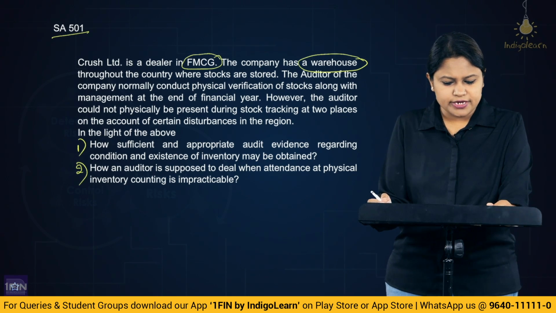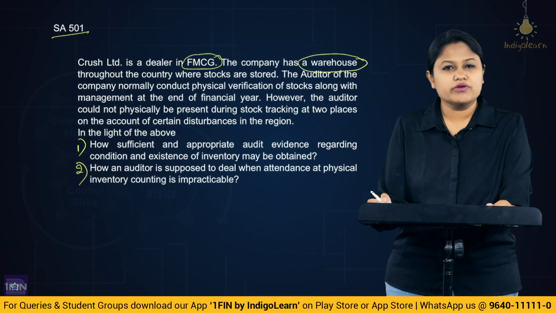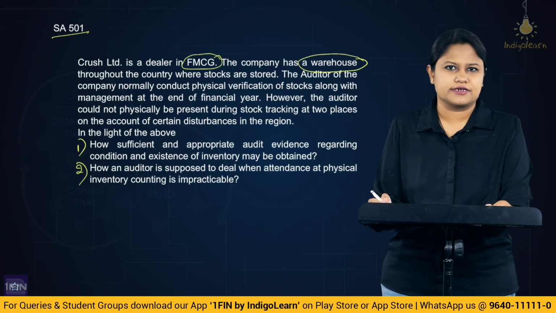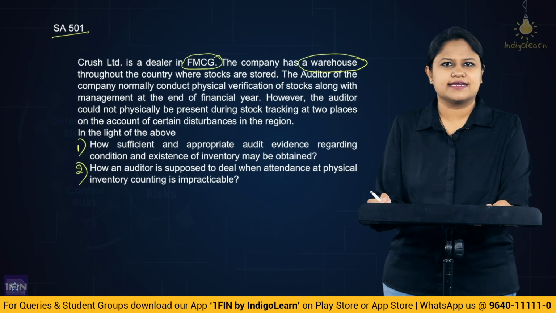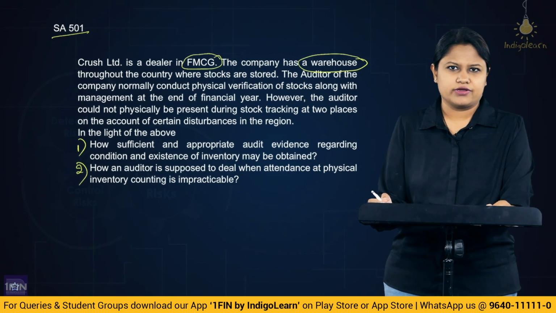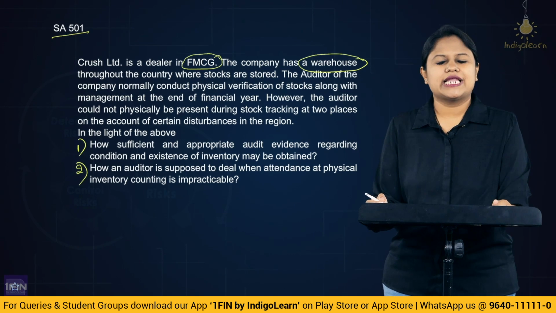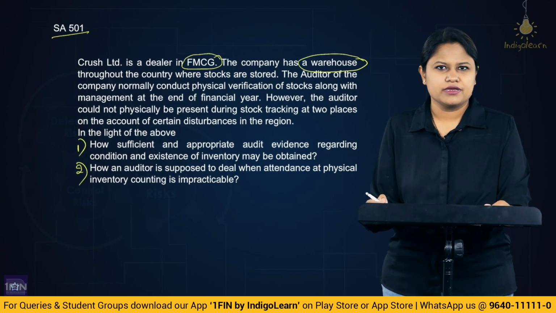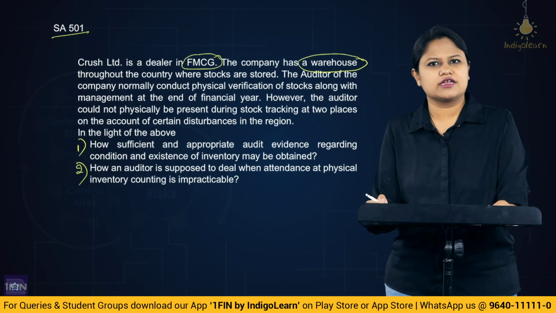The auditor of the company normally conducts physical verification of the stock along with the management at the end of the financial year. So on 31st of March, whenever the management is conducting, the auditor will present himself. Now obviously at every location he cannot be available, so he'll have the entire engagement team with him. So there could be one place where he visits and his engagement team will be visiting all the other locations.